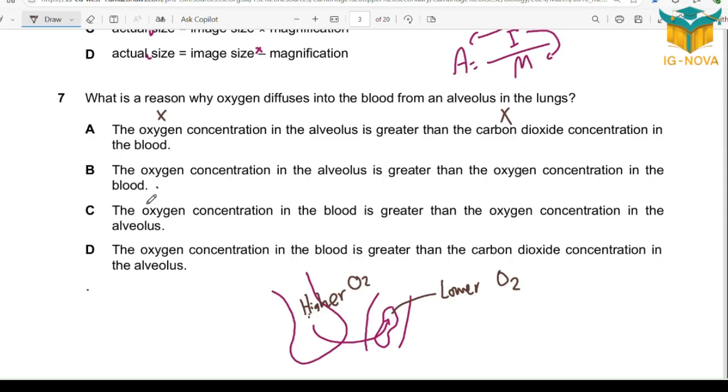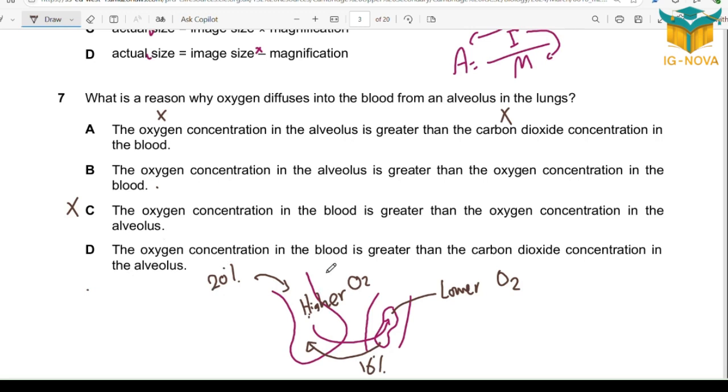Let me think about it. By the way, blood here means red blood cell. The oxygen concentration in the blood is greater than in the alveolus, which is wrong. Why? Because when you reach the alveolus or lung, you are coming from the pulmonary artery, which is deoxygenated. And don't forget, air in has a percentage of oxygen of 20 or 21, while air out has only 16% oxygen. So the concentration here is higher than the concentration in the blood. So C also is wrong.